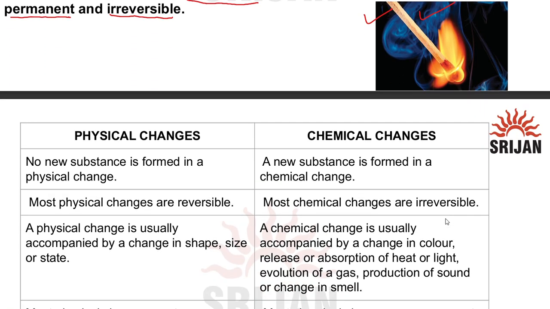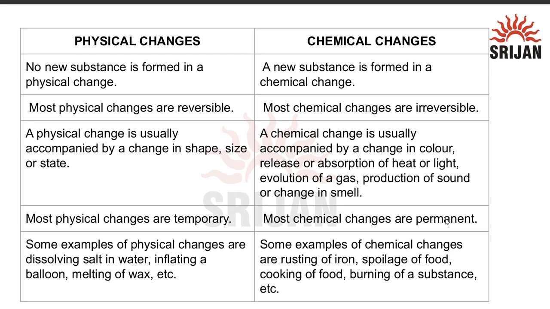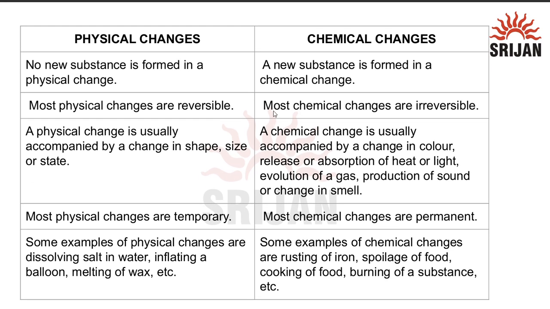Now moving towards the basic differences between physical and chemical changes that you need to learn. The first is that in a physical change, no new substance is formed, but in a chemical change, a new substance is formed, right? Most physical changes are reversible while the chemical changes are permanent, or we can say irreversible.